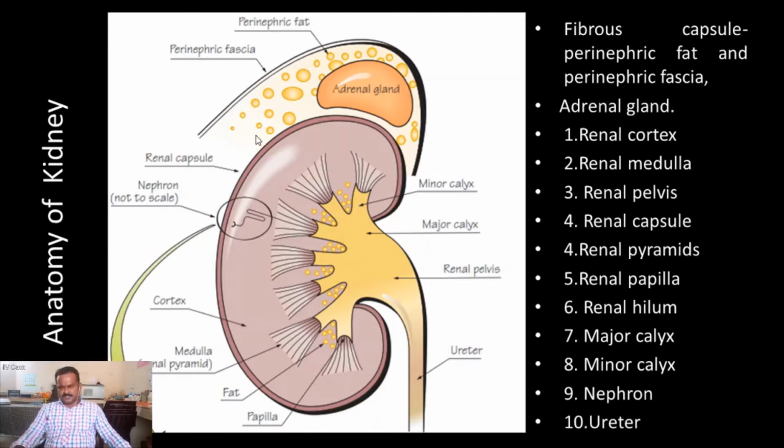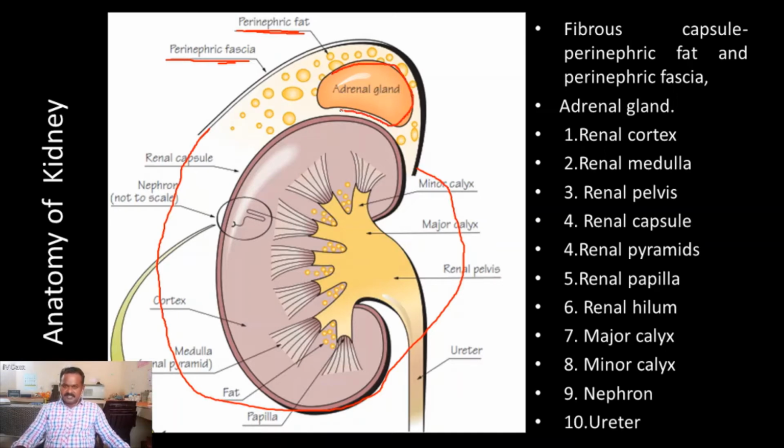The first part of the kidney is the perinephric fat and perinephric fascia. These are two important fatty layers which cover the entire kidney, including the adrenal gland.